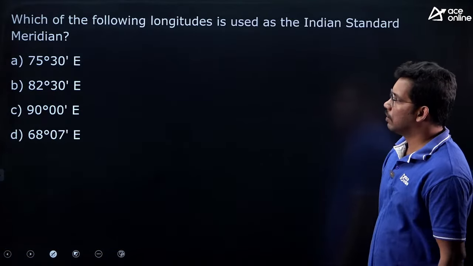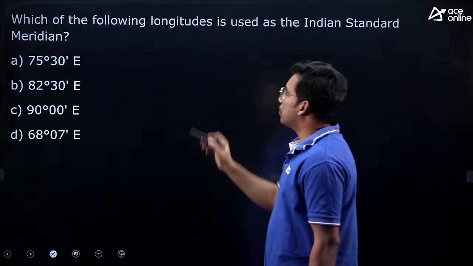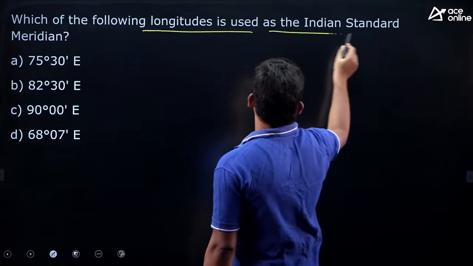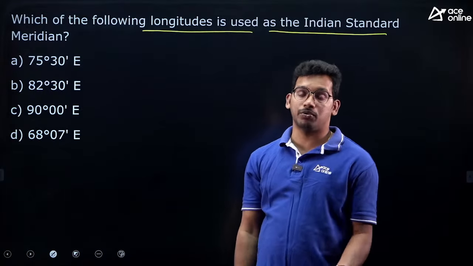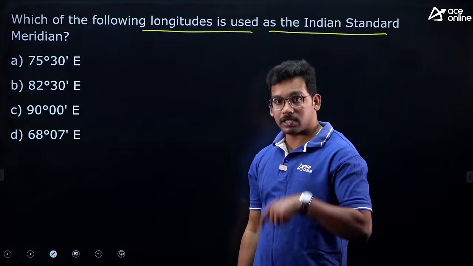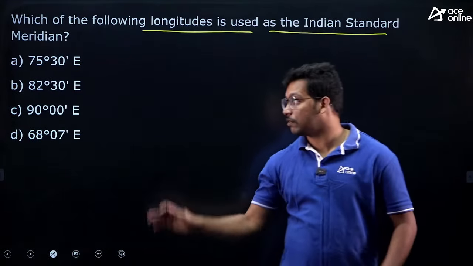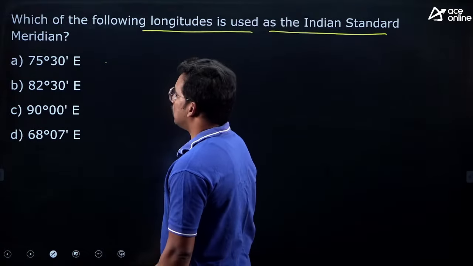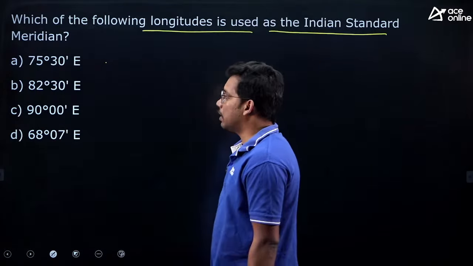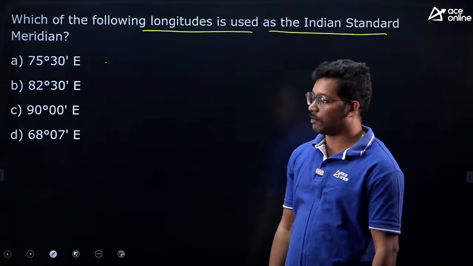Very simple question. Next one, which of the following longitudes is used as the Indian standard meridian? That means we discussed longitude 0 degree Greenwich, but for us our time zone is decided based on which longitude they are asking. 75 degree 30 minutes east, 80 degree 30 minutes east, 90 degree 30 minutes east, 68 degree 7 minutes east.